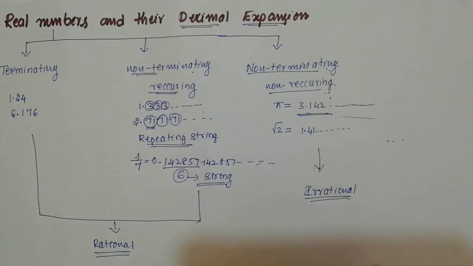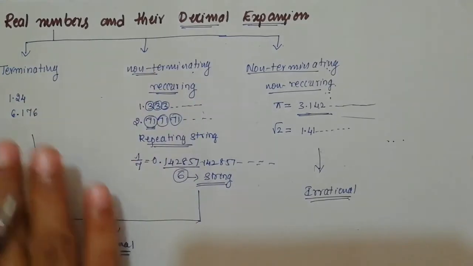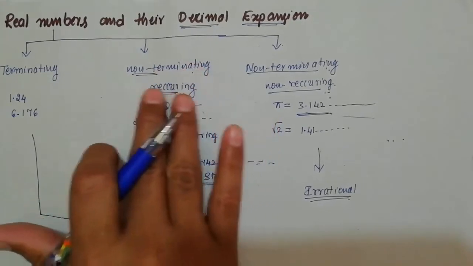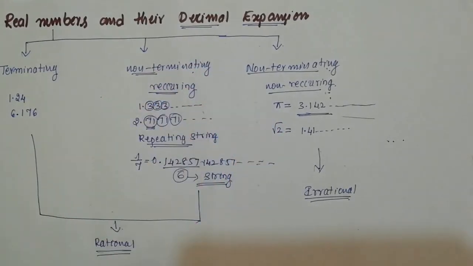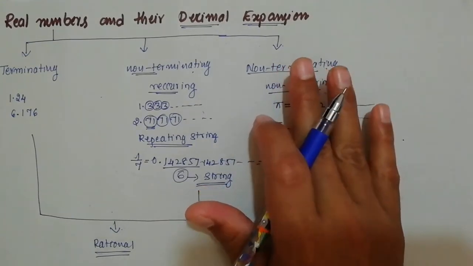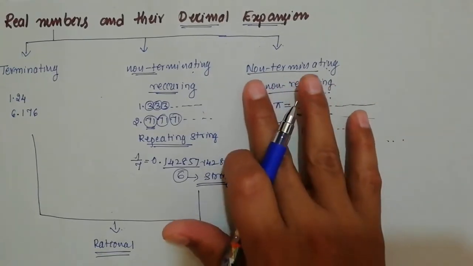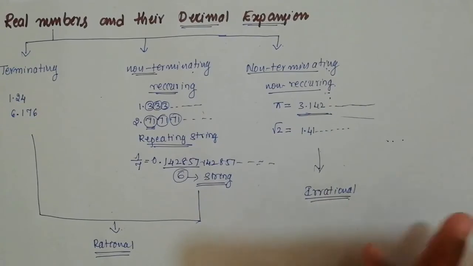And this is one more definition for rational and irrational number: a number which is in the format of p by q is rational, or else the number which has a decimal expansion which is terminating or non-terminating recurring, it is also called rational. A number which cannot be written in the form of p by q is called irrational, or else the number whose decimal expansion is non-terminating non-recurring is also an irrational number. Okay, so just remember this one.